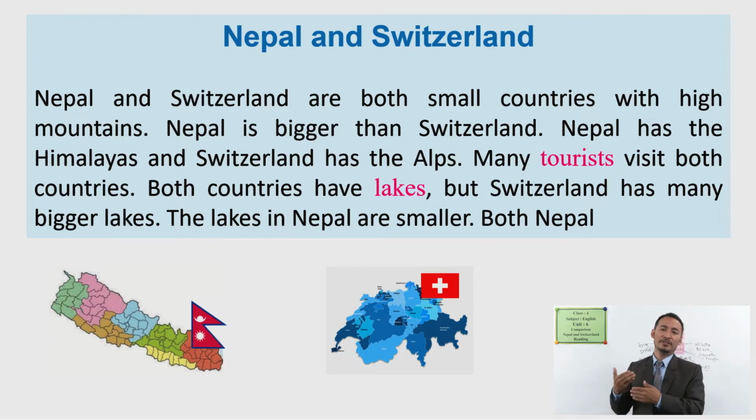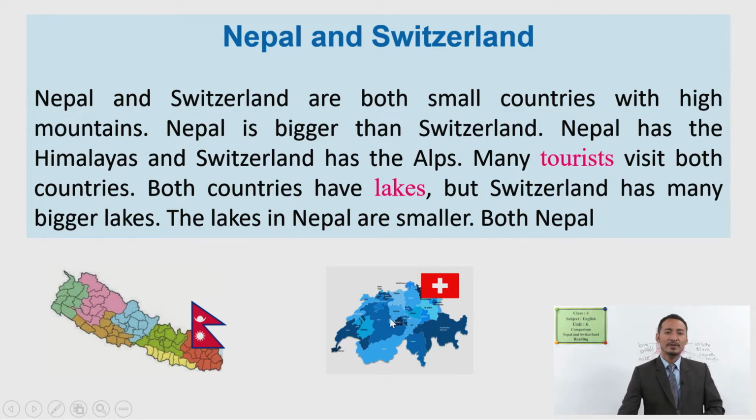According to its location on the map, in the geography, it has land like ours. It has mountains like ours. So these are similar places. So let's see what the similarities and differences between these two countries are. Okay, so you can see here the picture, or map, of Nepal and the map of Switzerland.